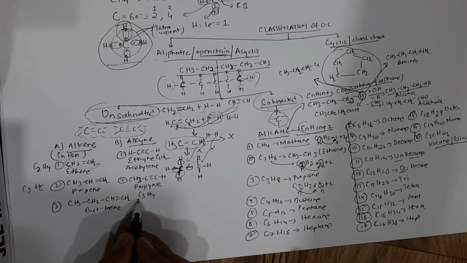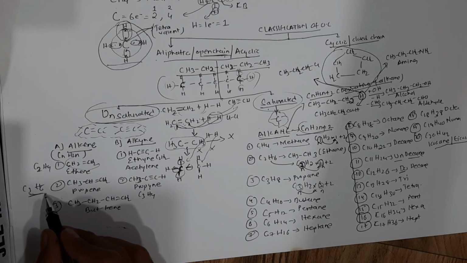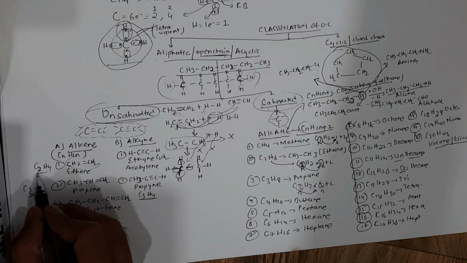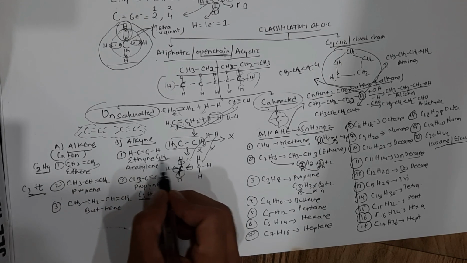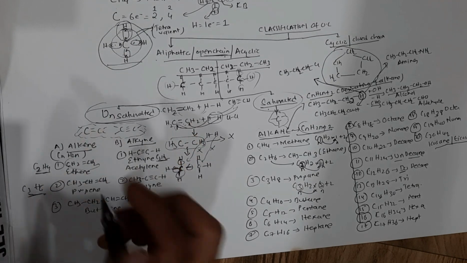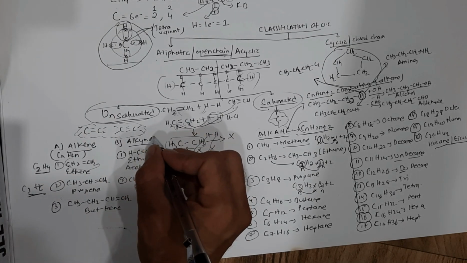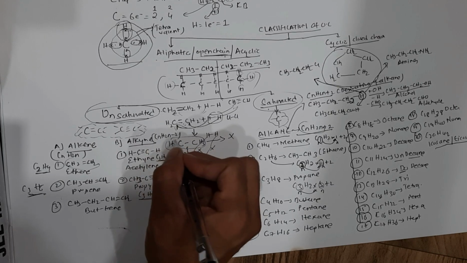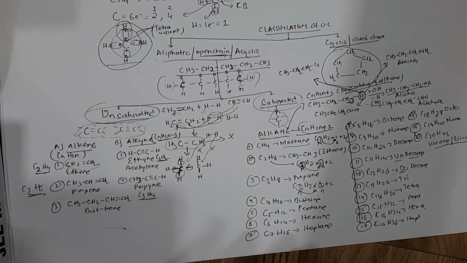If I compare this with propene, propene is C3H6. This is C3H4, 2 hydrogen less. C2H4, C2H2, 2 hydrogen less. So in alkyne there are 2 hydrogen atoms less than that of alkene. Therefore alkyne will have a formula CnH2n minus 2, 2 hydrogen atoms less than alkene.